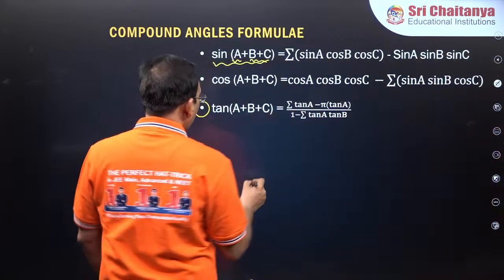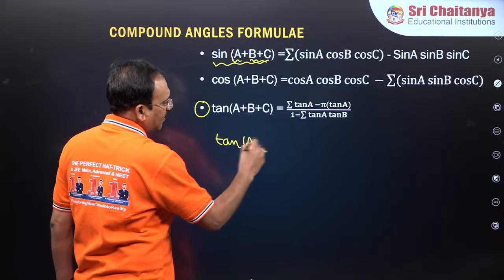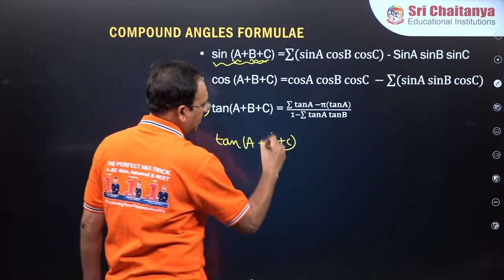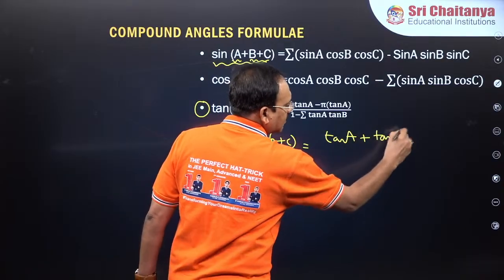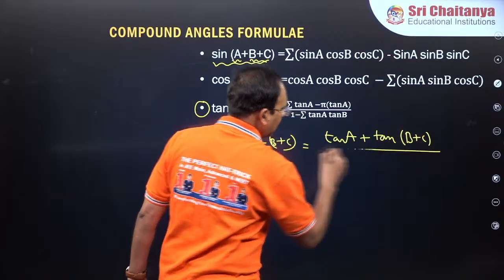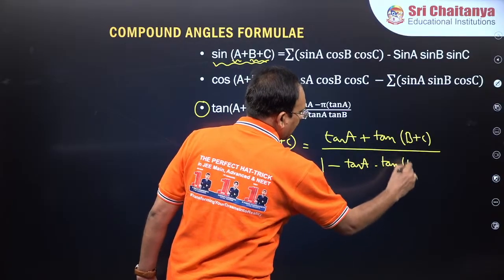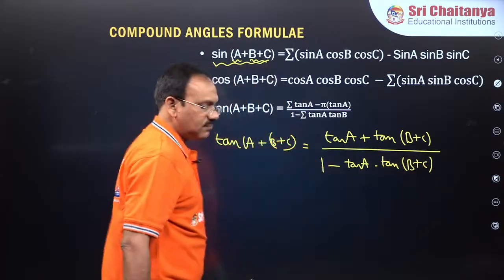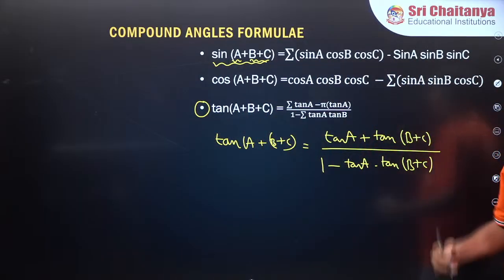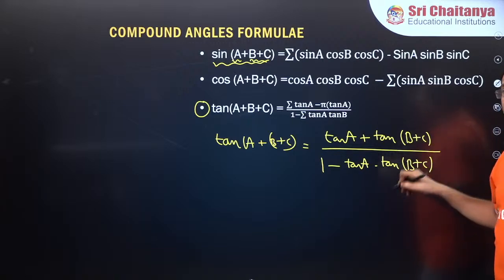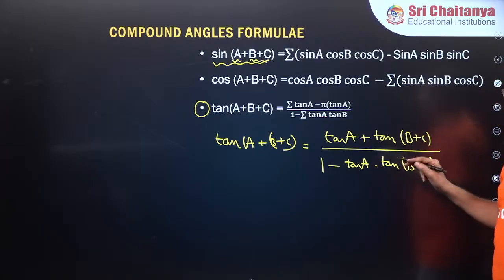If you want tan of A plus B plus C, you can write A plus (B plus C), so that you will get (tan A plus tan of B plus C) by (1 minus tan A into tan of B plus C). Dear students, tan of B plus C, again you can write as (tan B plus tan C) by (1 minus tan B tan C).